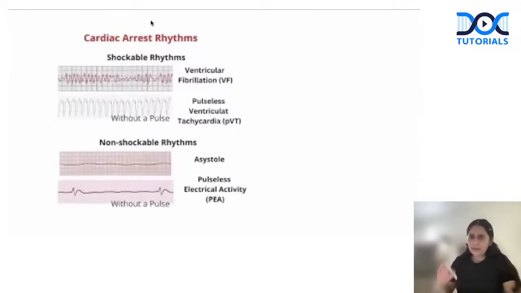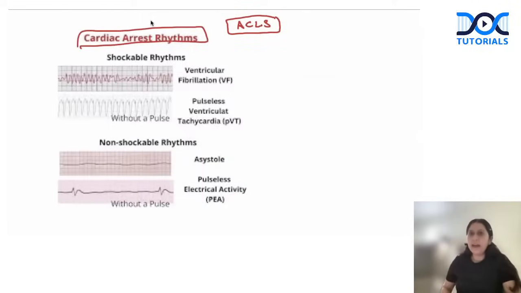The first point we need to know in ACLS management is that in cardiac arrest, there are 4 possible rhythms, divided into 2 groups, shockable and non-shockable rhythm. Shockable rhythms are ventricular fibrillation and pulseless ventricular tachyarrhythmia.